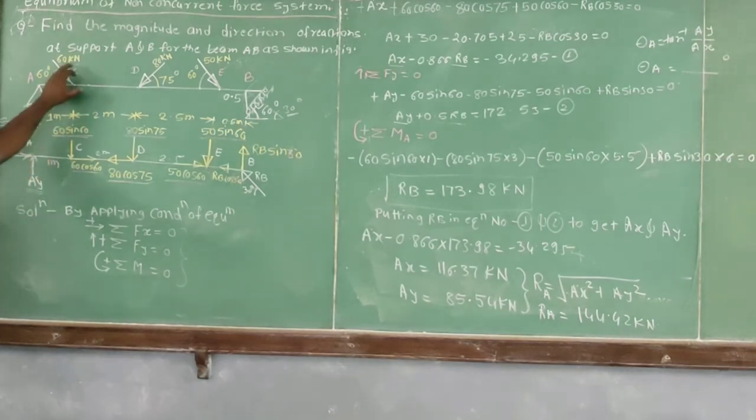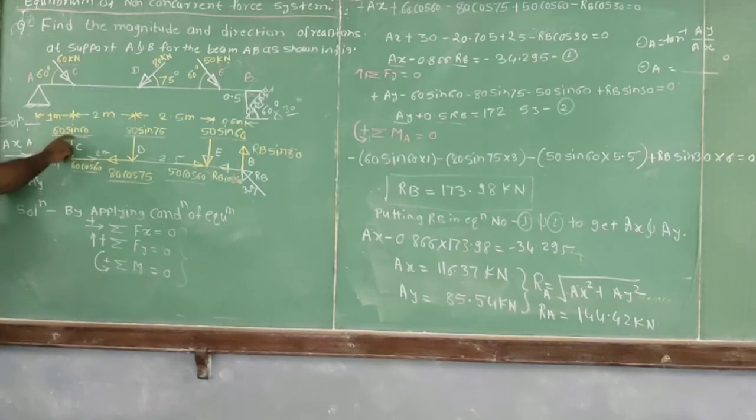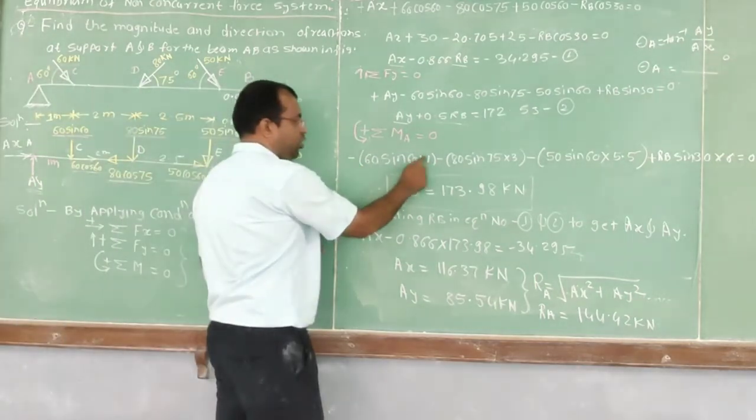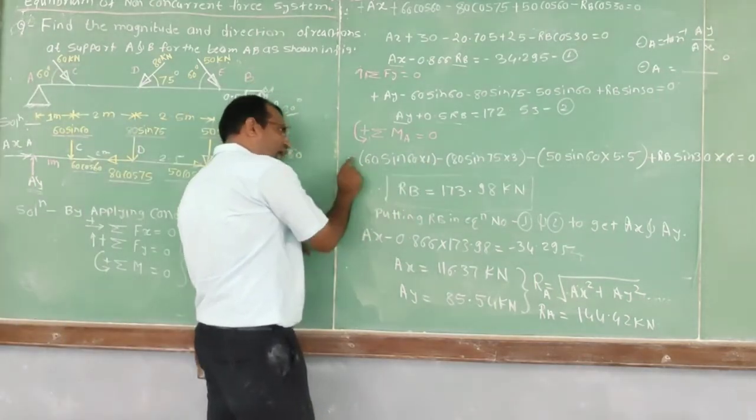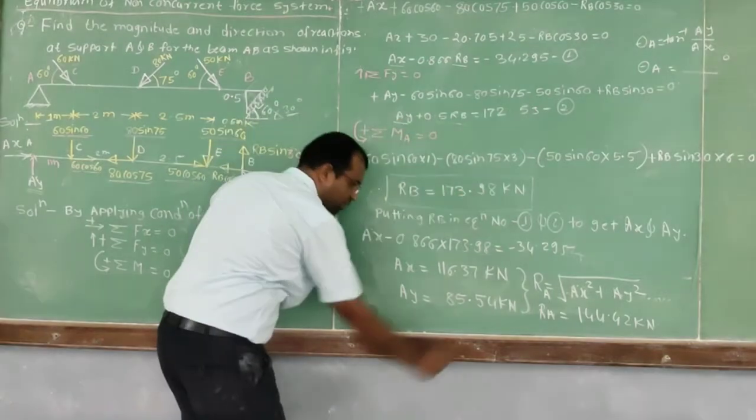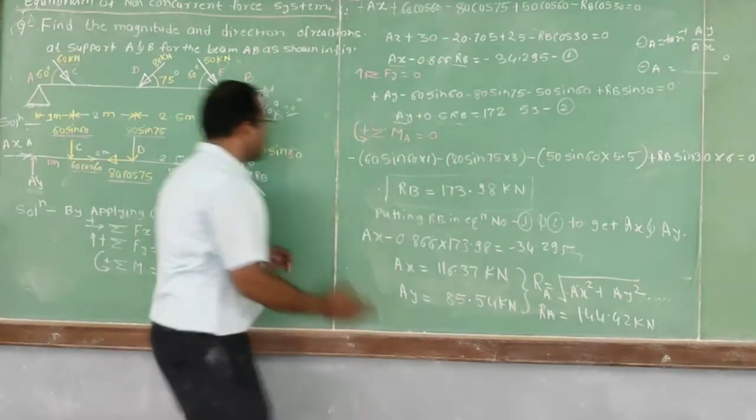Then second force 60. So we have resolved this 60 kilonewton into its two components, 60 cos of 60 and 60 sine of 60. This 60 cos of 60 is passing through point A, so it will not create any moment. So moment is created by only one force, 60 sine of 60, and the perpendicular distance is 1. So 60 sine of 60 into perpendicular distance 1, and I have given the sign minus because it will create the moment in clockwise sense.